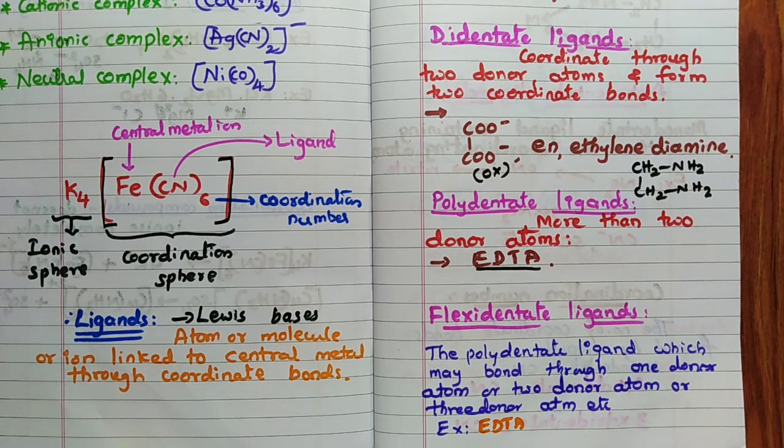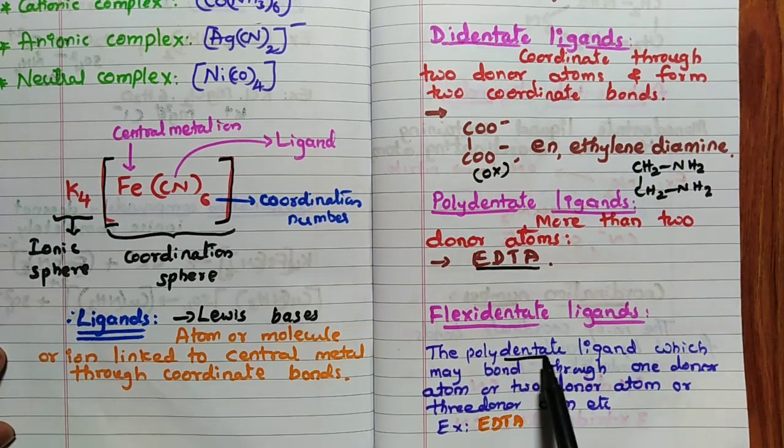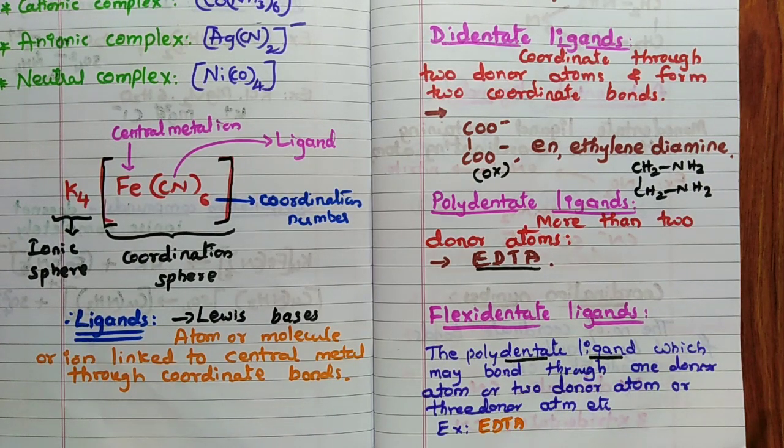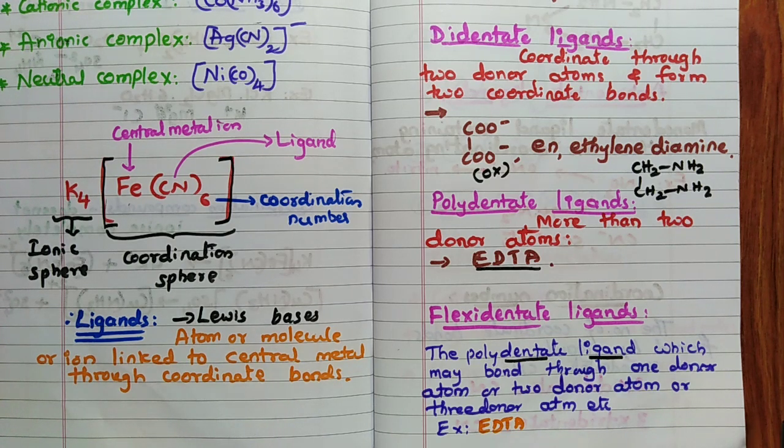Flexidentate ligand: this is a polydentate ligand. First of all, it has the possibility of donating 1 donor atom, 2, 3, 4, 5, 6, like that. Such flexibility means it can adjust. If it wants to act as didentate, it can; tridentate, it can; hexadentate, it can. Such ligands are called flexidentate. The best example of a flexidentate ligand is EDTA.